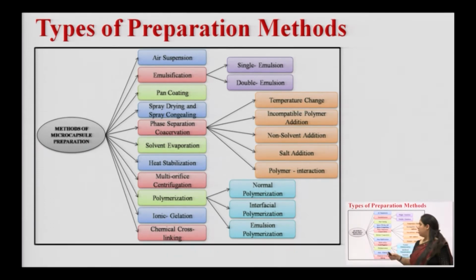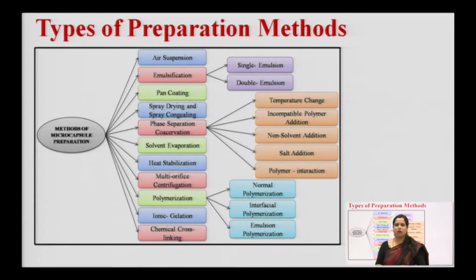So, these are the variety of procedures we can have during manufacturing of microcapsules. The subtypes of emulsification may be single and double emulsification methods. Phase separation coacervation is basically a process in which we change some physical condition during the process to get the microcapsules. What are those conditions? They are written here: temperature change, incompatible polymer addition, non-solvent addition, and salt addition, polymer interaction.